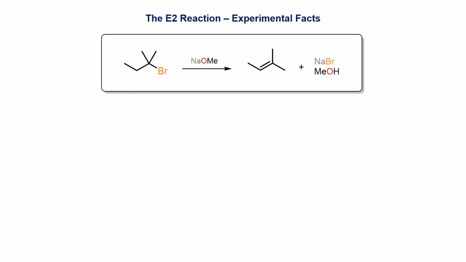To summarize the experimental facts observed for the E2 elimination. The conditions are similar to those used in the SN2 reaction, however the pathway takes a different turn, resulting in alkene products. This is due to the alpha carbon being crowded and the SN2 not being viable since the nucleophile is blocked from attack at C.